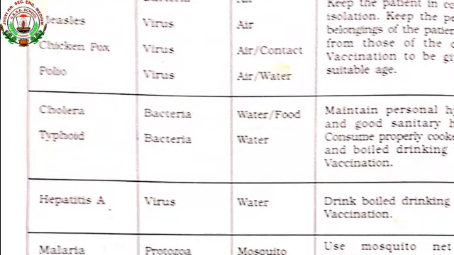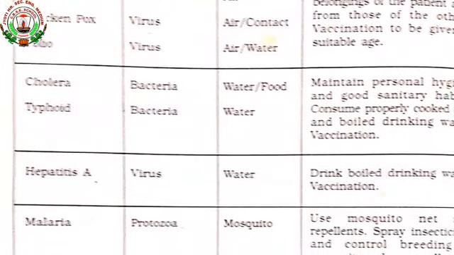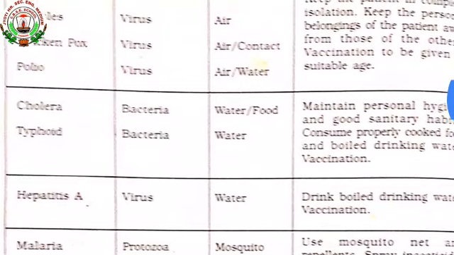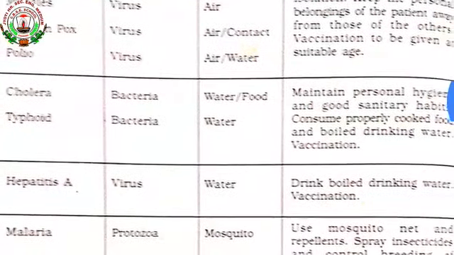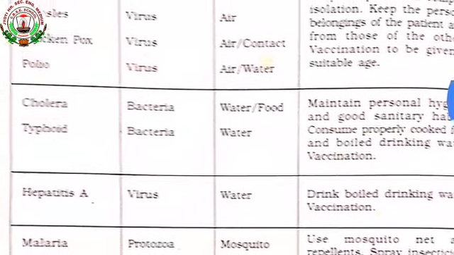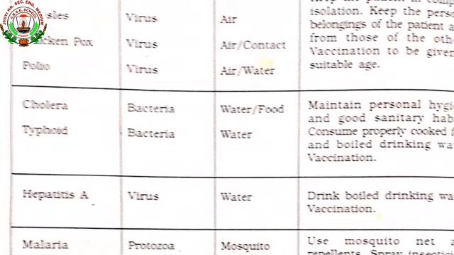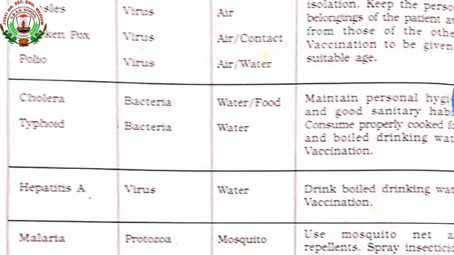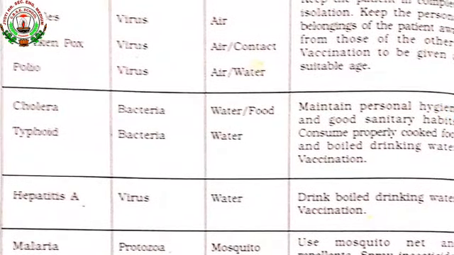Now see the next one. Next disease is cholera. Cholera is caused by bacteria, and the mode of transmission of cholera is either by water or by contaminated food.